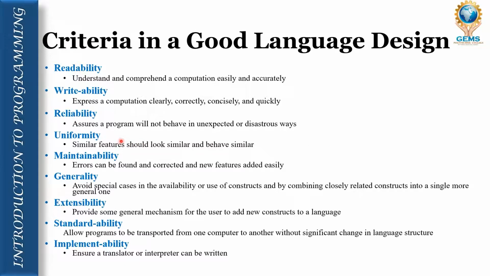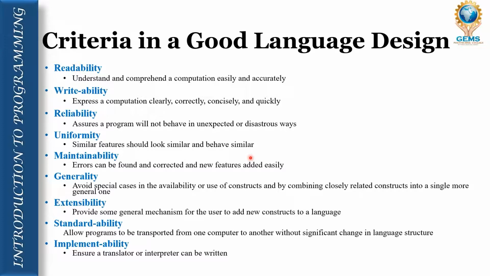The third point is reliability. That means our language should be reliable in nature: the program will not behave in an unexpected or distorted way. It should behave according to our expectation, not in an unexpected way. Uniformity is another criterion of good language design. Similar features should look similar and behave similarly. That means there should be uniformity in nature.